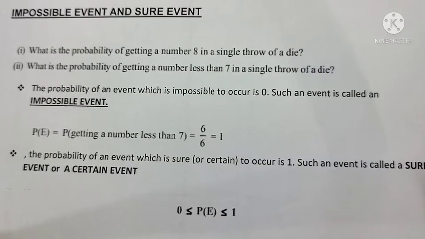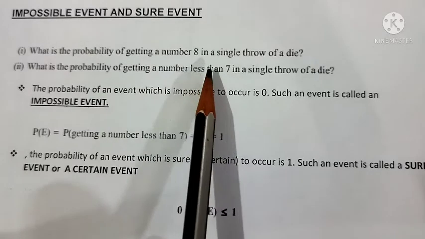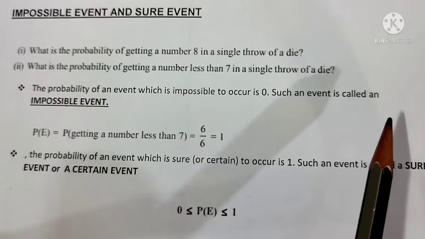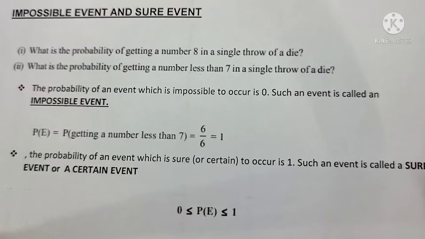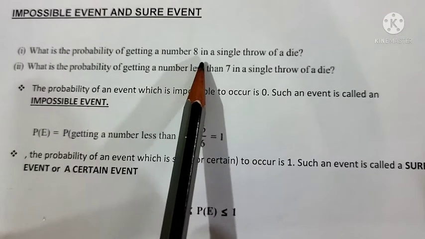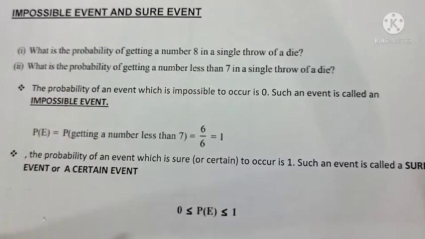Impossible event and sure event. What is the probability of getting a number 8 in a single throw of a die? That is the question now. A die is thrown, so what are the possible outcomes? 1, 2, 3, 4, 5, 6 only, right? Now here it is asked to get a number 8. Getting a number 8 is not possible in the case of a die.